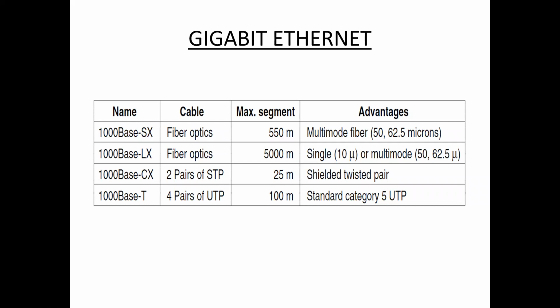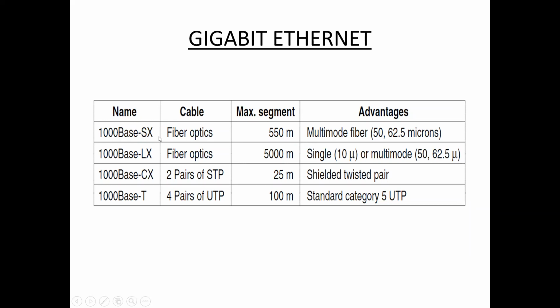This gigabit Ethernet finds a large application in video calling systems, which use category 5E or other advanced cables. So gigabit Ethernet is mostly used in video calling systems. These are the different gigabit Ethernet cables.